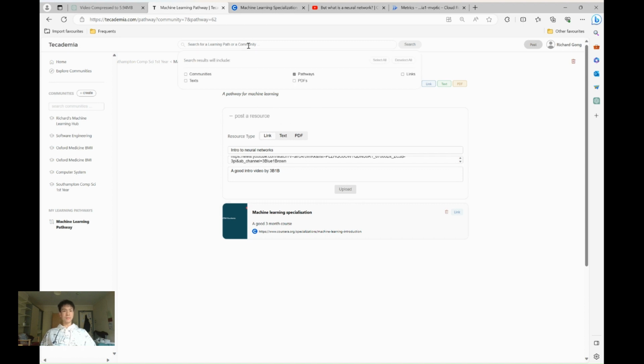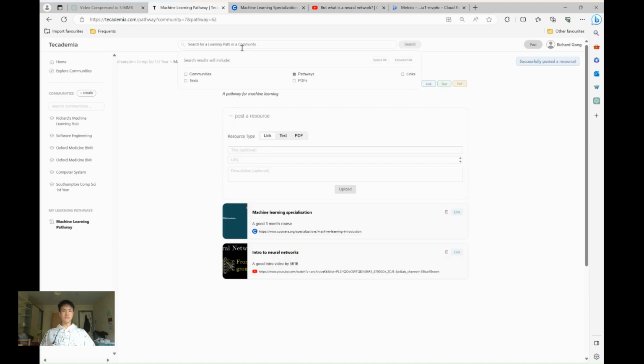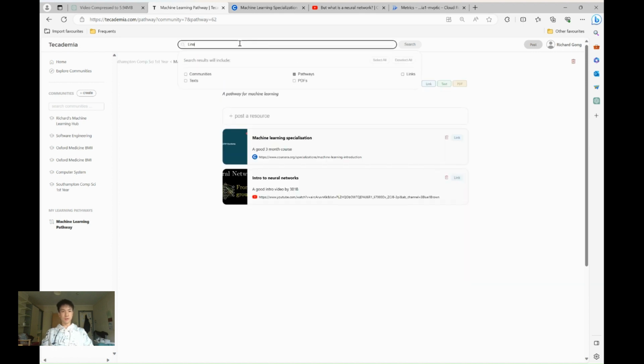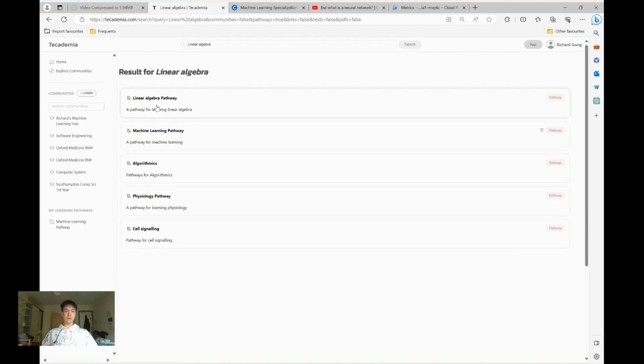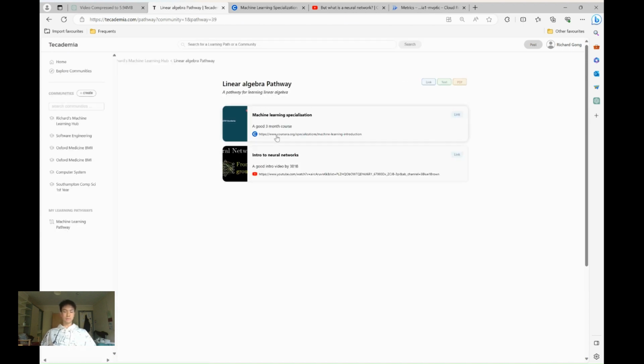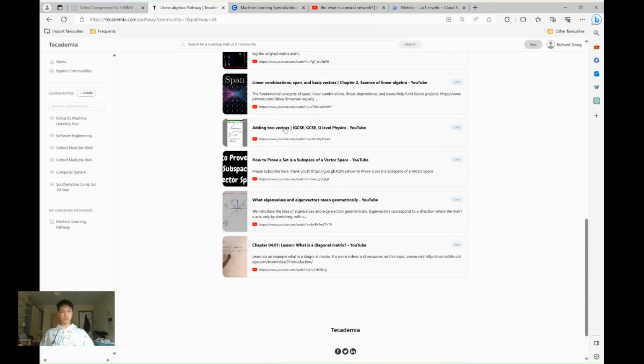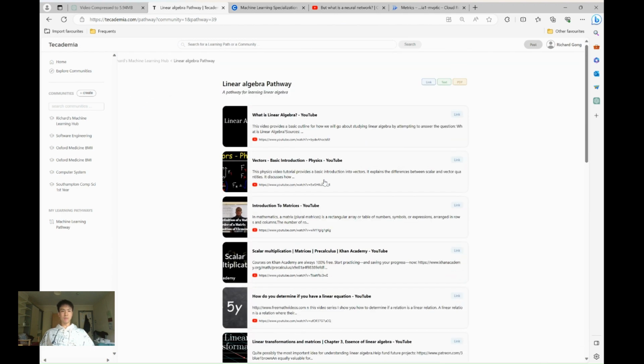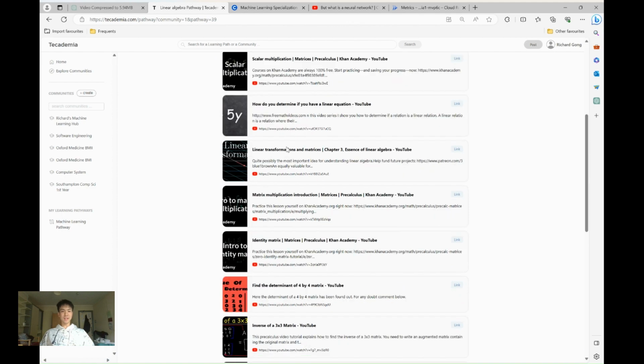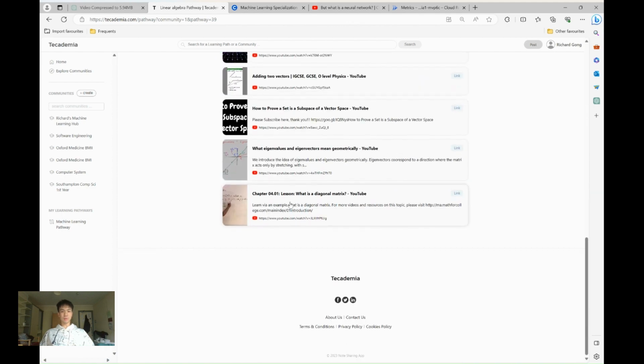So let's imagine I want to brush up on some linear algebra because my foundations aren't that good. So I can go into the search bar and search linear algebra, and voila, here we can see a linear algebra pathway created by someone else. And when it refreshes, we can see that there are quite a few videos in this pathway that should guide me from a beginner to an expert.